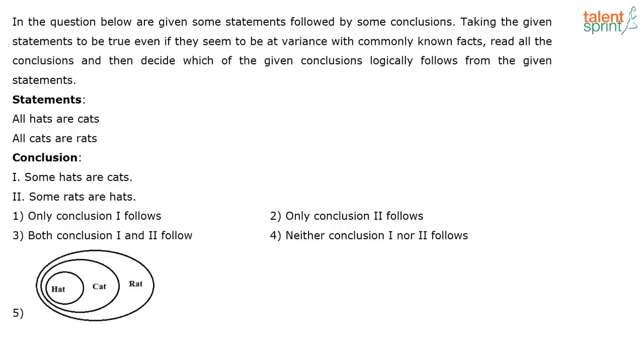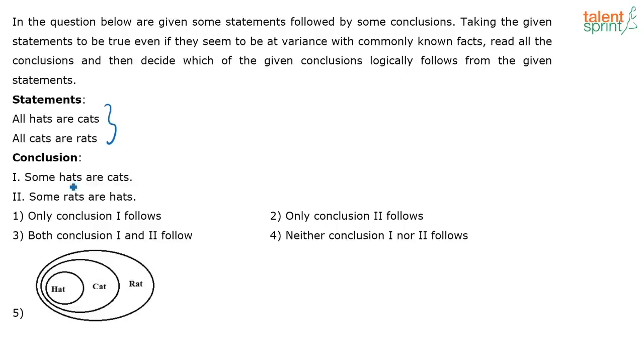Next one. I think they've accidentally given us the key here for this question. Anyway, good. So I didn't draw separately that they have given the answer key here. What is the question? In the following question, you have statements followed by conclusion. So they have given 2 statements followed by 2 conclusions. You have to see which conclusion follows. Yes. So this is the diagram, right? See, all hats are cats and all cats are rats. So this is your basic diagram for the given statements.